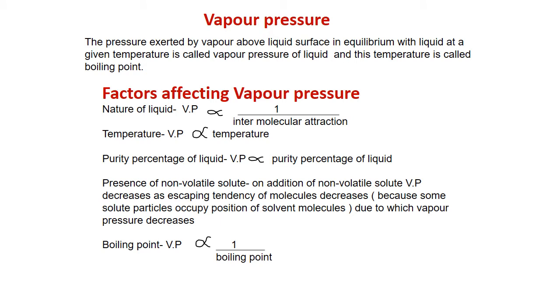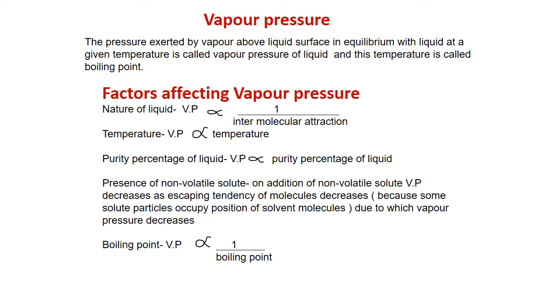Vapor pressure. The pressure exerted by the vapors above the liquid surface in equilibrium with liquid at a given temperature is known as vapor pressure of the liquid, and the boiling point is the temperature at which these are in equilibrium with each other. Factors affecting vapor pressure. Vapor pressure is directly proportional to 1 upon intermolecular forces, or we can say inversely proportional.